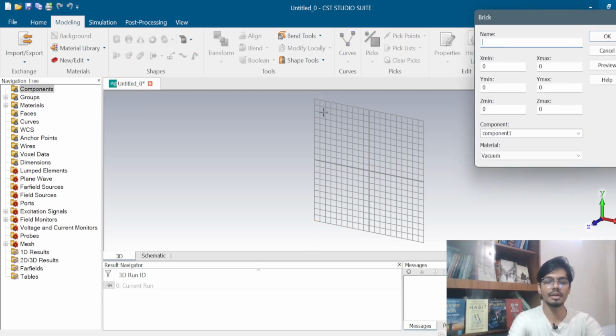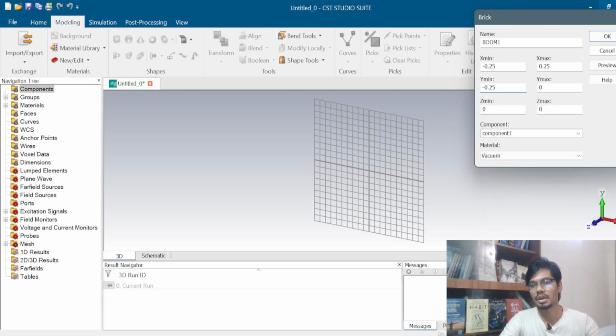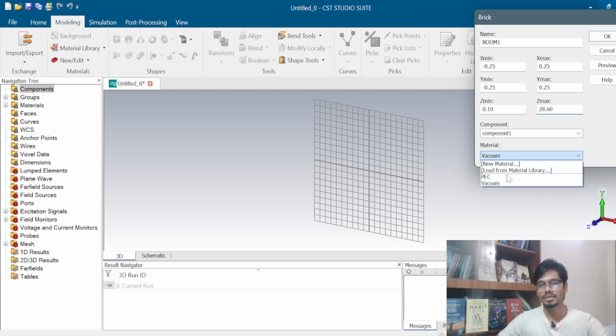Then I have to give the name boom 1, and then I have to give the values: x minimum will be minus 0.25, x max will be 0.25, y minimum will be minus 0.25, and y max will be 0.25, z minimum will be 0.10, and z max will be 28.60. Then I have to select the material.